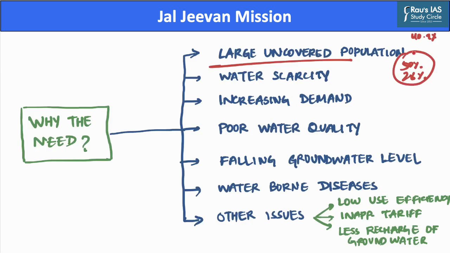The second reason is that there exists water scarcity. According to Niti Aayog, currently about 600 million Indians face high to extreme water stress and about 2 lakh people die every year due to inadequate access to safe water. Also, the number of water bodies is declining rapidly. For example, Bangalore in the 1960s had about 262 lakes and now this number has reduced to only 10 lakes.